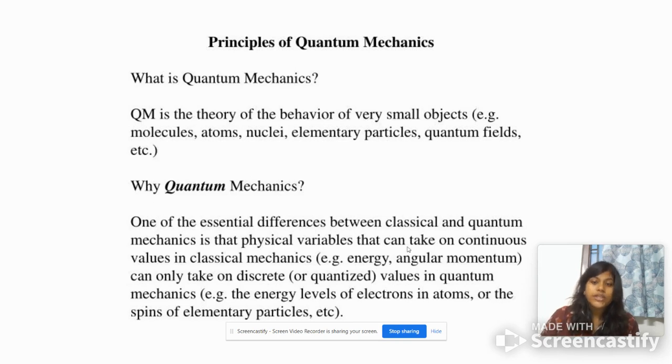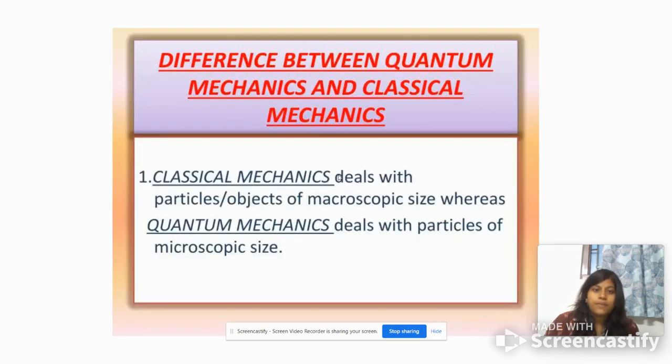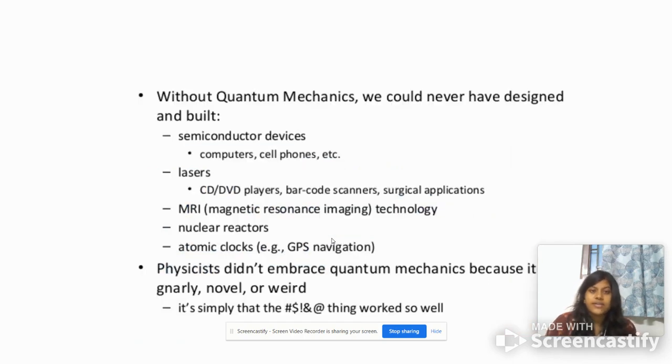This is very important because if you want to know about this small microscopic world, you have to apply the correct principles to explain the observed phenomena. So classical mechanics in short deals with macroscopic size objects and quantum mechanics deals with microscopic size objects.